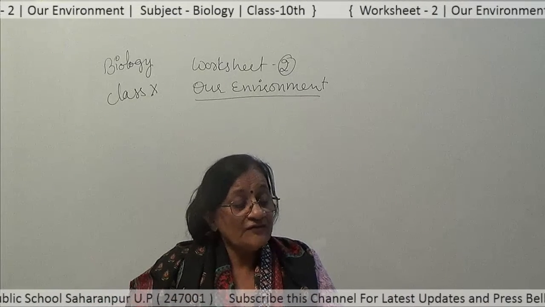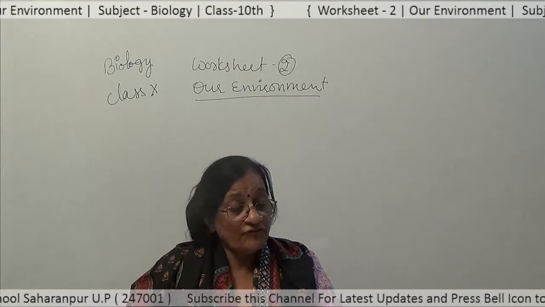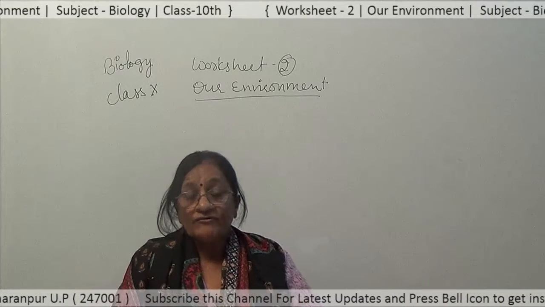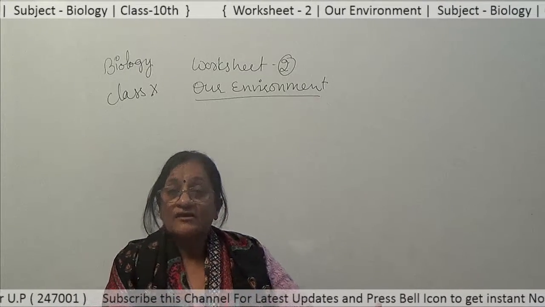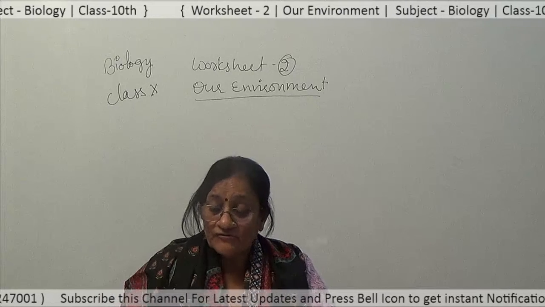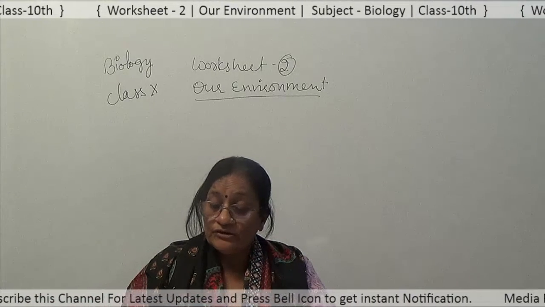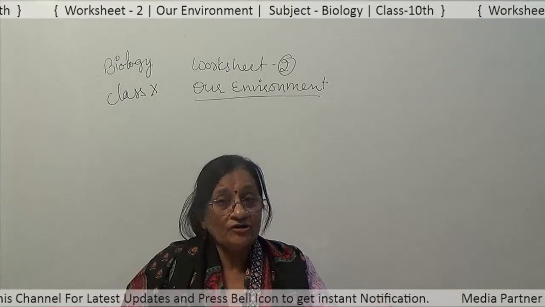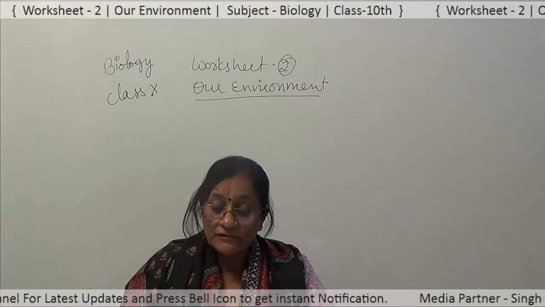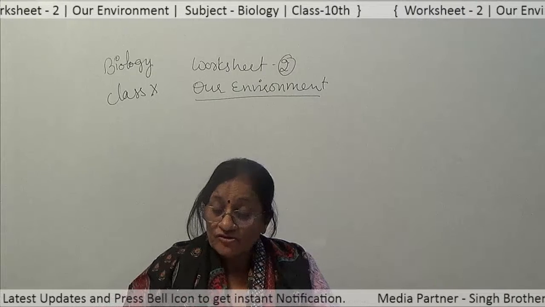Now, question number 5 is, what are trophic levels? Trophic levels are the various levels or steps in a food chain in which transfer of food takes place from one organism to another. So, these are called the trophic levels.